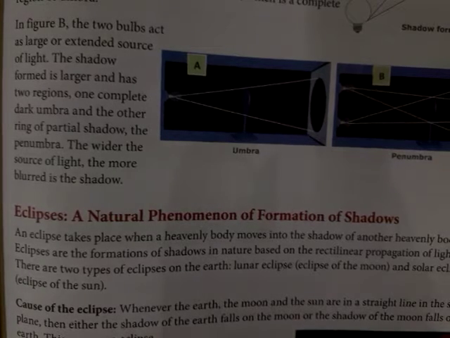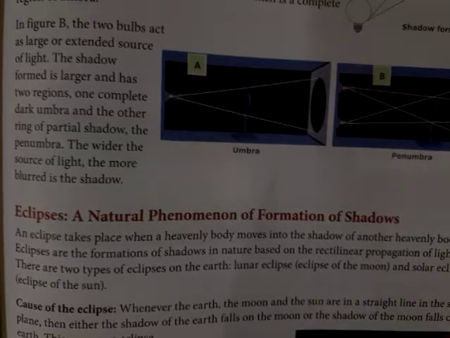We know that the Sun is fixed at one point, the Earth is revolving around the Sun, and the Moon is revolving around the Earth. So all these processes are taking place in nature by our heavenly bodies.